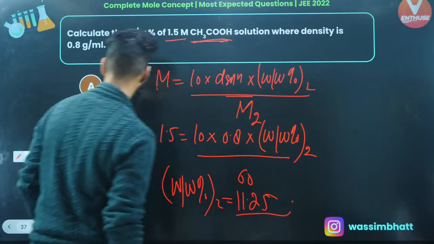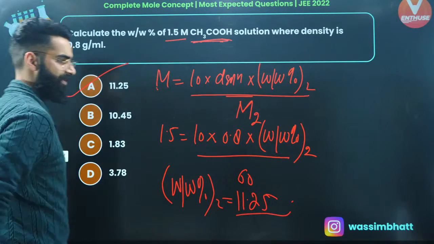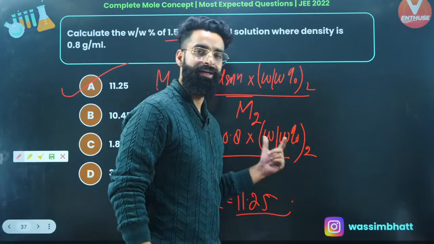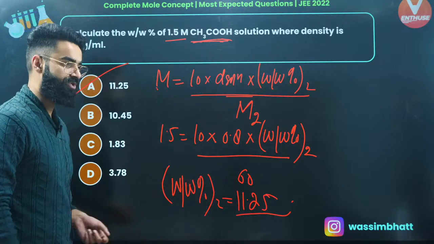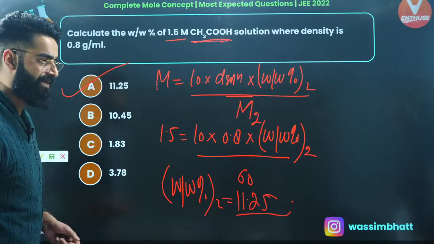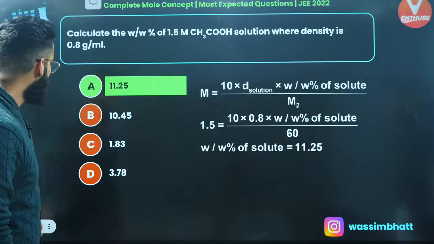This is the weight by weight percent of solute, right? That means weight by weight percent of glucose in the solution is simply going to be 11.25, which I was supposed to calculate. Simple and basic again. Moving on to one more question.